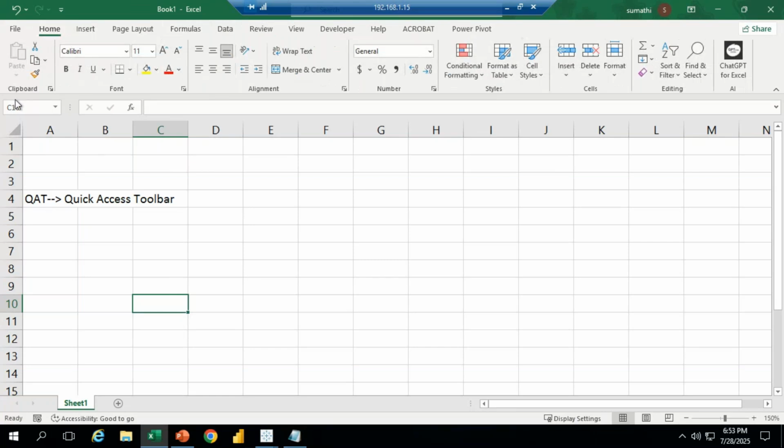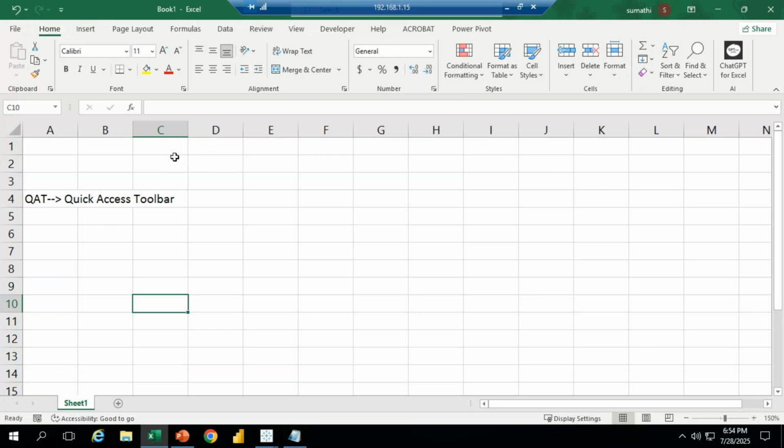Here we have the clipboard option. What does clipboard mean? From here to here, whatever options we have, we call these commands. These commands come under the clipboard group. From here to here, all these options are commands that come under the font group. This one is the alignment group, all these commands come under the alignment group. This is the number group, this one the style group, this the cells group, this the editing group. Like this, these groups will come.